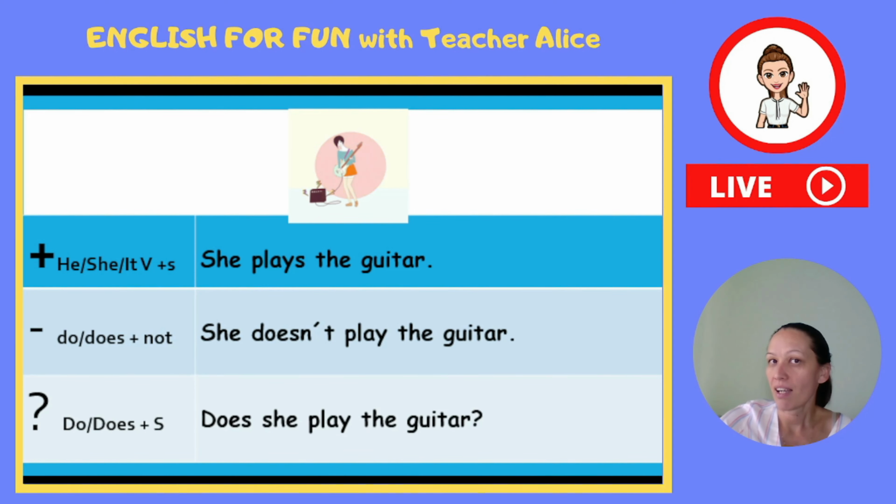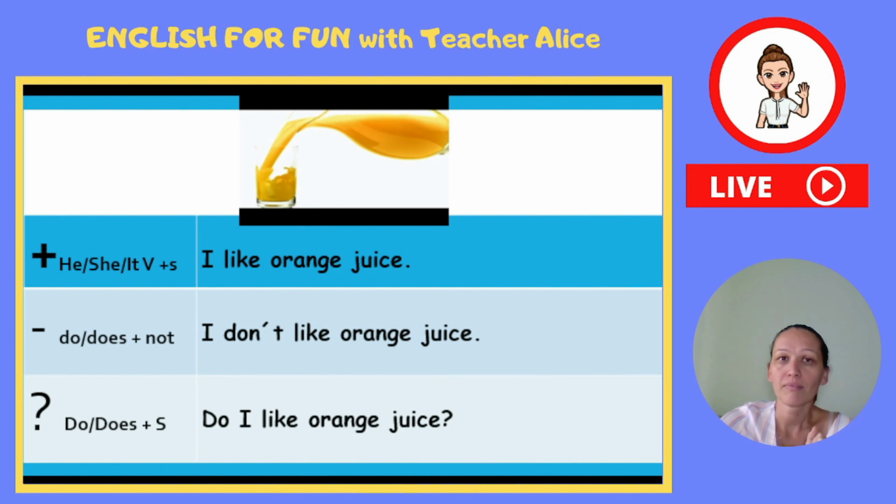She plays the guitar. The negative sentence will be, she doesn't play the guitar. Well, she doesn't play the guitar, probably she plays piano. Well, if we want to ask about her, does she play the guitar? No, she doesn't play the guitar. Or yes, she plays the guitar. Okay, let's move on.